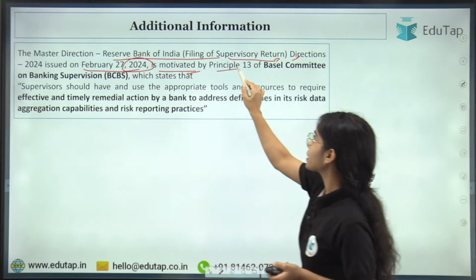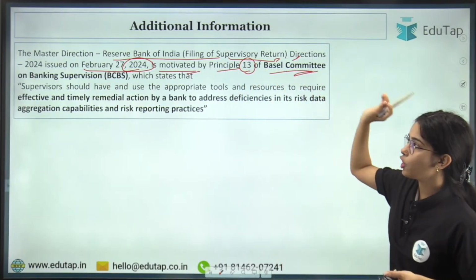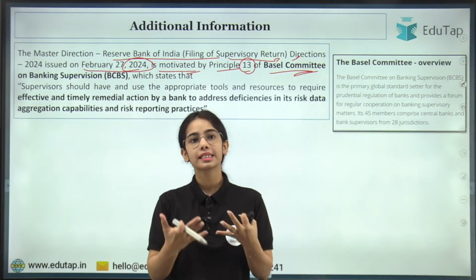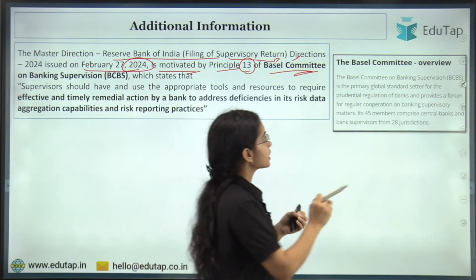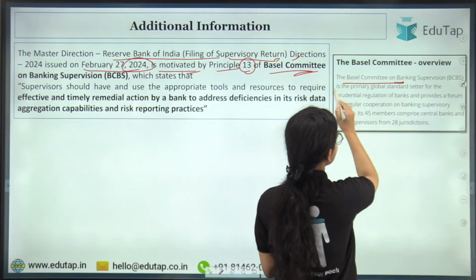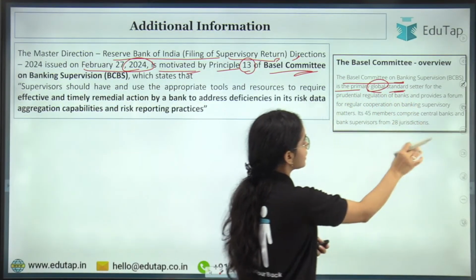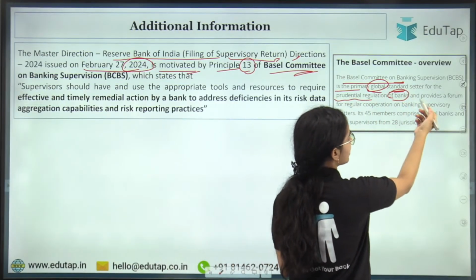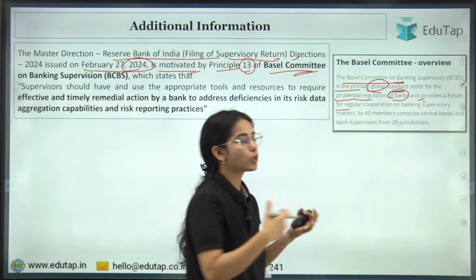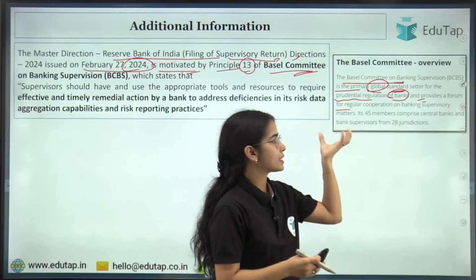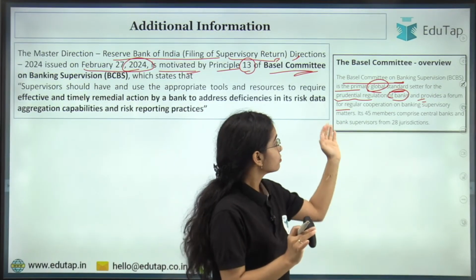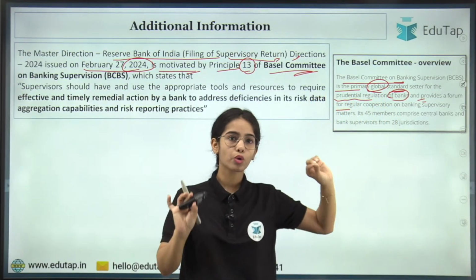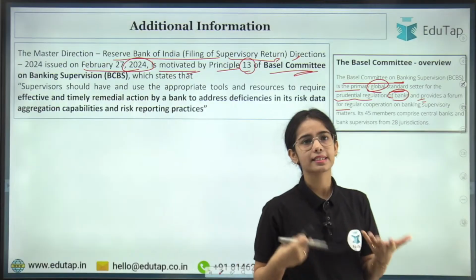is motivated by Principle 13 of the Basel Committee on Banking Supervision. I hope you know that the Basel Committee is an international standard setting body. The Basel Committee on Banking Supervision is the primary global standard setter for the prudent regulation of banks, and provides a forum for regular cooperation on banking supervisory matters. So this is the global standard setting body that sets the global standards.